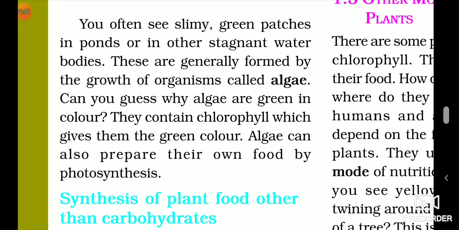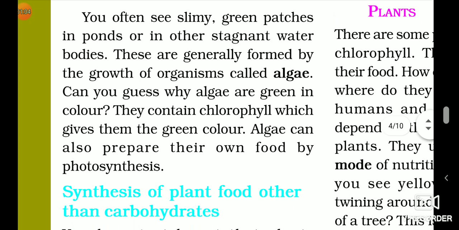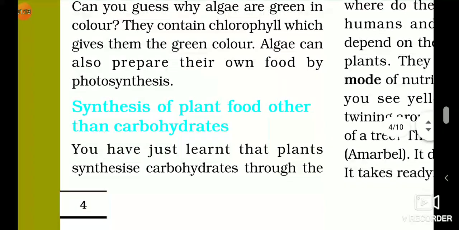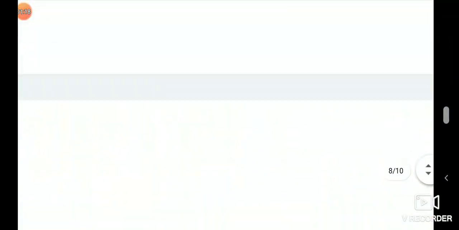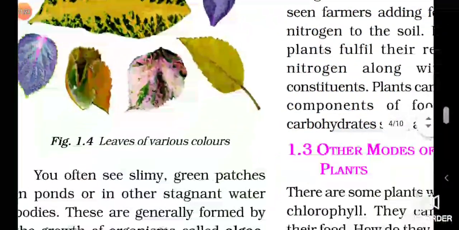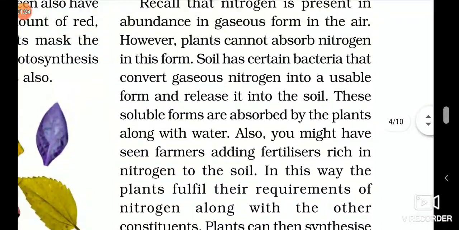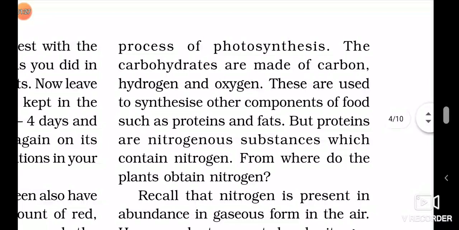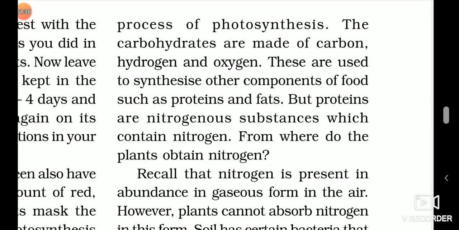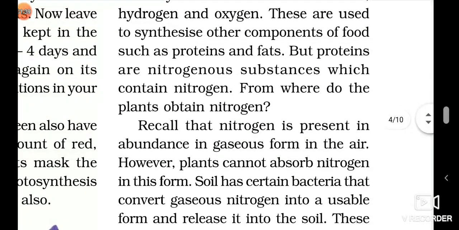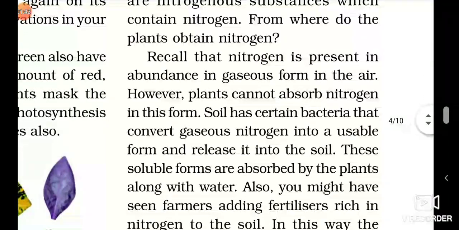So this is the autotrophic mode of nutrition in microorganisms also. Now, as I said, plants prepare carbohydrates during photosynthesis, right? So plants also synthesize other things than carbohydrates, and that is proteins. Plants also synthesize proteins during photosynthesis. Some plants have nitrogenous substances present in them. So proteins are also synthesized during photosynthesis in some plants.